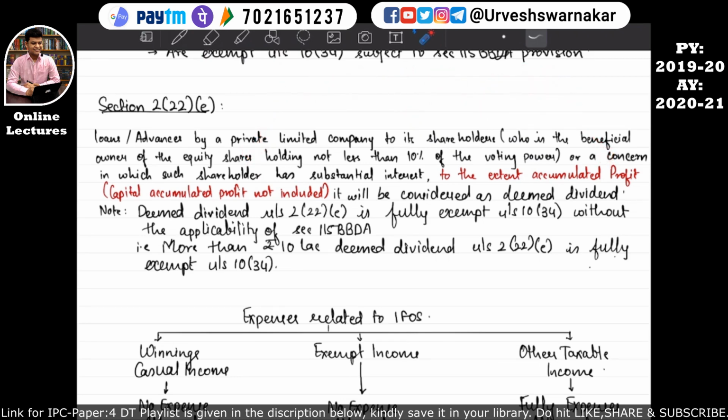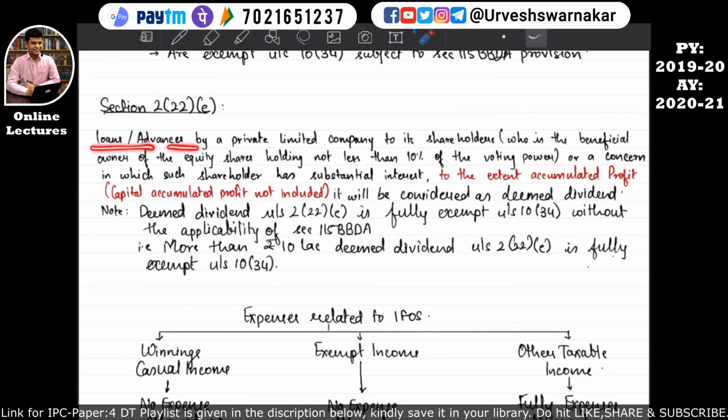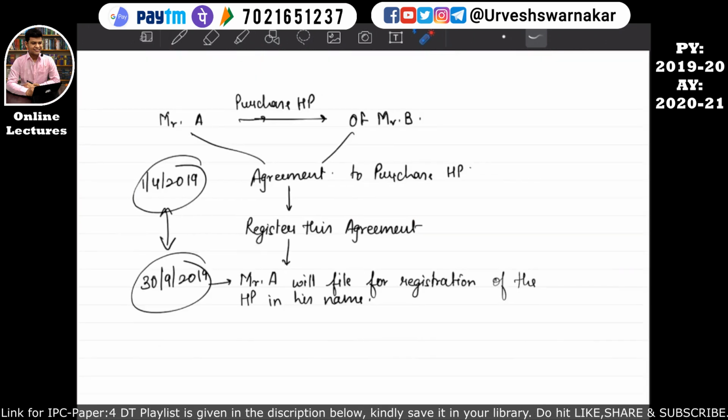Okay, so let's read this again. Loans advances by a private limited company given to a concern in which such shareholder is having a substantial interest, to the extent of the accumulated profit, will be considered as deemed dividend. That means let's understand it in detail now. Let's come to a blank page.